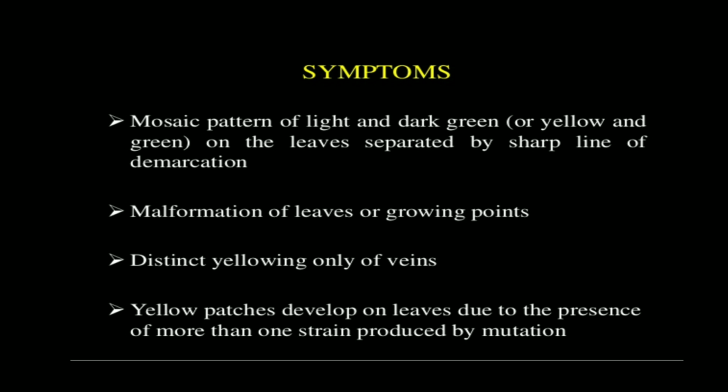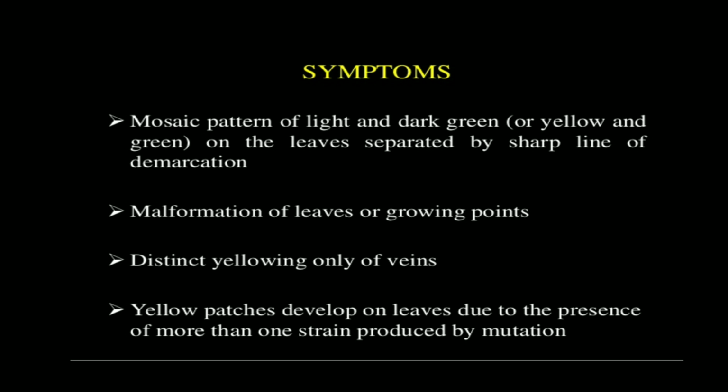The mosaic pattern of light and dark green, or we can say yellow and green, on the leaves, separated by a sharp line of demarcation. This is a very important symptom of this virus. The malformation of the leaves or growing points is another prominent symptom of this virus.